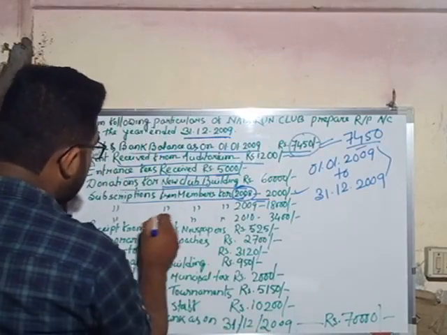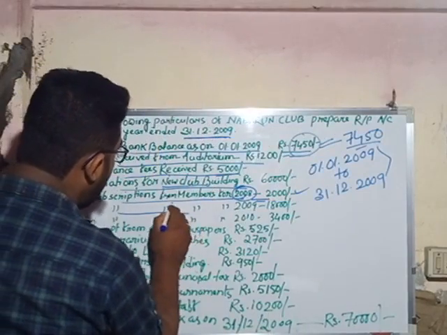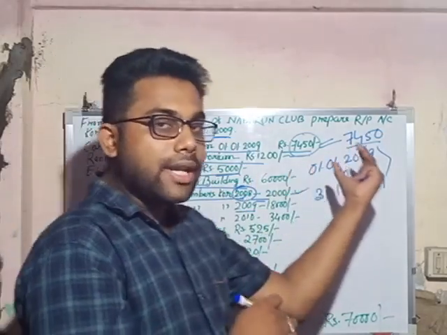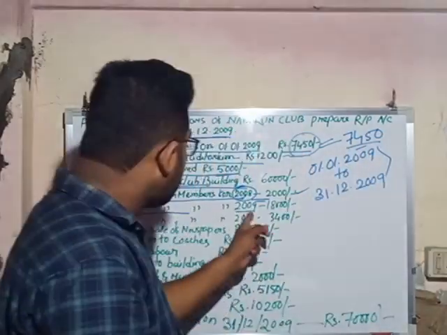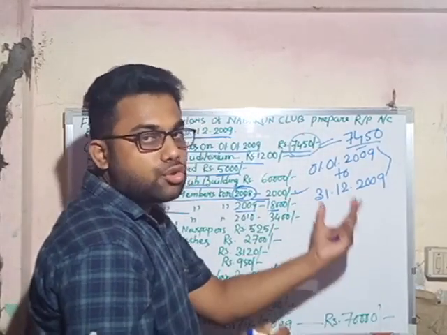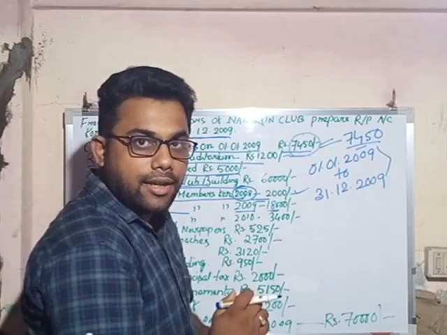Next, subscription from members for 2009. The previous one was for 2008 and this one is for 2009, rupees 18,000. So it is also a receipt for the non-trading organization, and it will come in the receipt side.